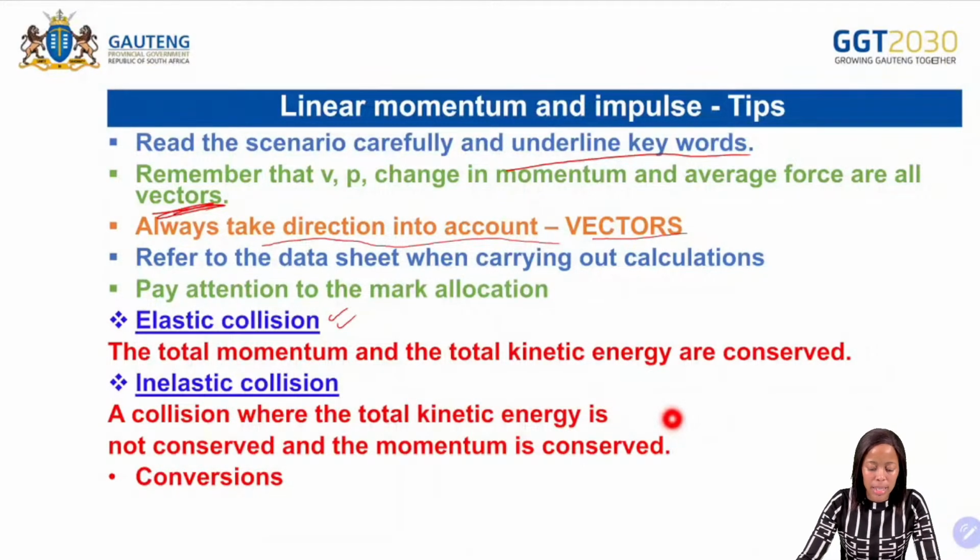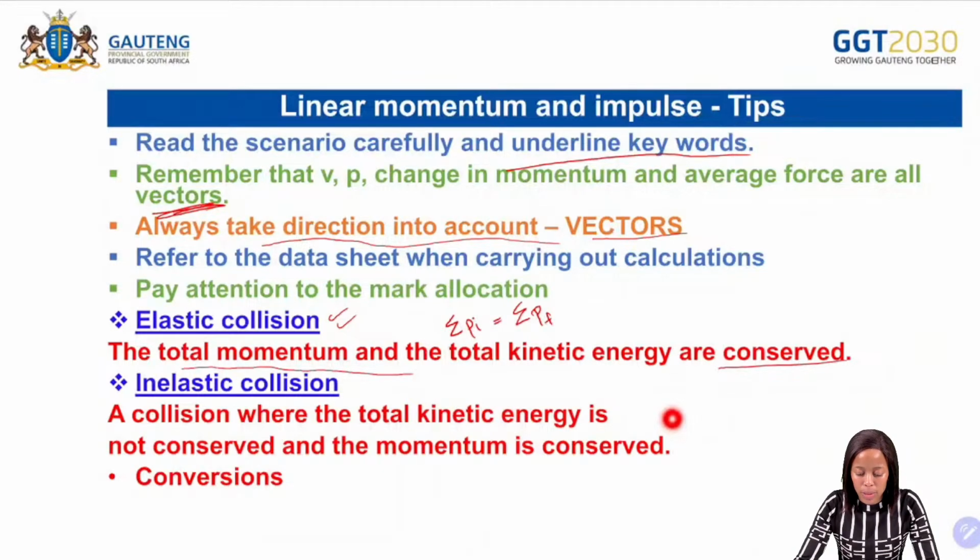And then we have what? We have the elastic collision. It says the total momentum and the total kinetic energy are what? Are conserved. Okay. So total momentum, we are saying that the sum of the momentum before the collision will be equal to the sum of the momentum after the collision. Elastic collision, the total momentum is conserved. Meaning the momentum that you have before the collision and the momentum that you have after the collision are conserved, meaning they will be the same.